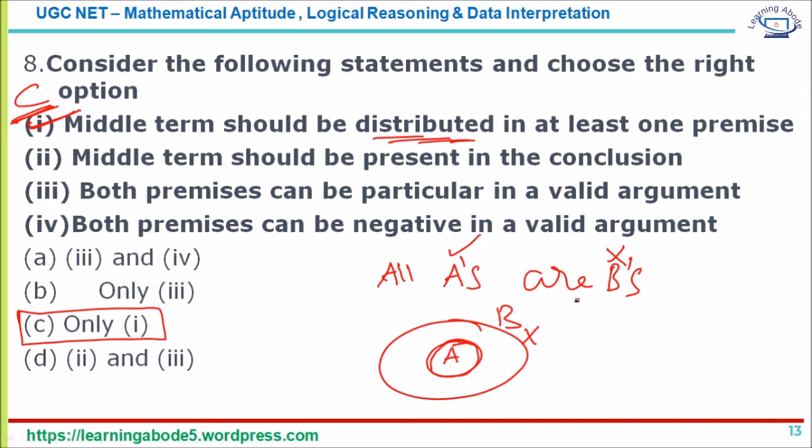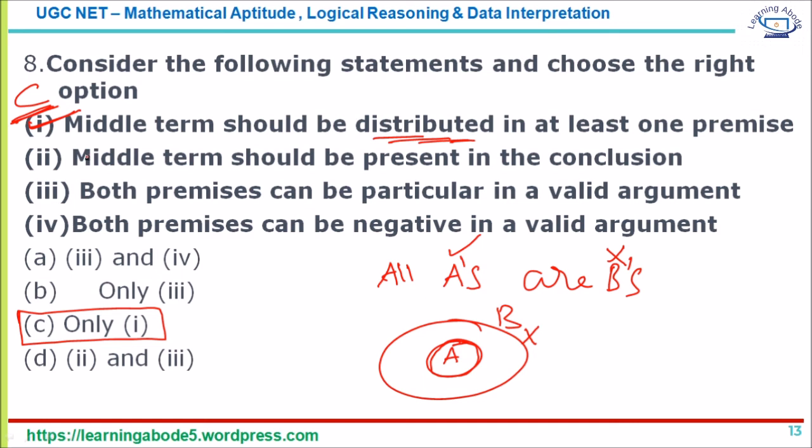So this is rule number 1. There are 3 important rules. Rule number 1: the middle term should be distributed in at least one premise. The second rule is that if a term is distributed in the conclusion, it should be distributed in the premise as well.